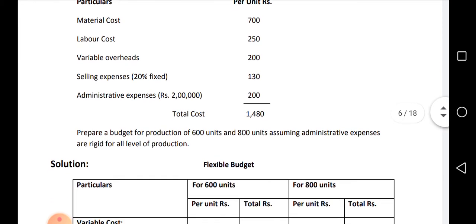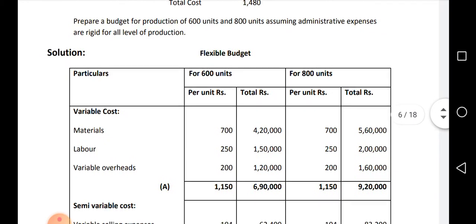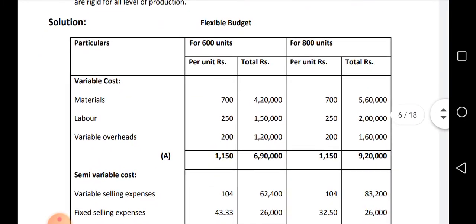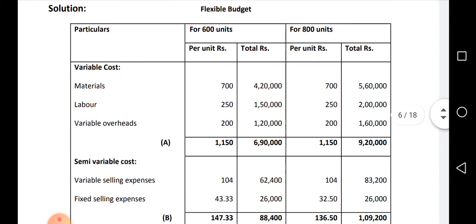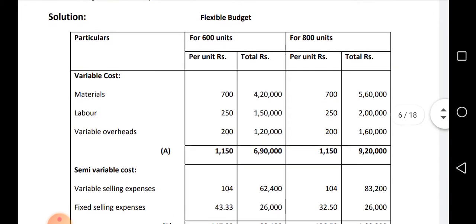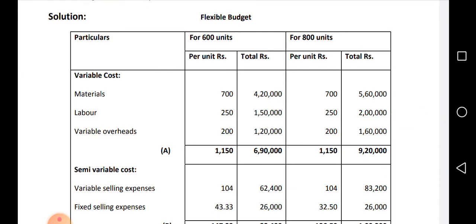First we'll start the budget for 600 and 800 units, with Flexible Budget as the heading. Particulars: for 600 units, a per unit column and a total column, and for 800 units, a per unit column and a total column. As I told you, variable expenses per unit will remain the same. What are the variable expenses? Materials, labor and variable overheads. They have given per unit information. No matter the level of production, it will be the same here also.